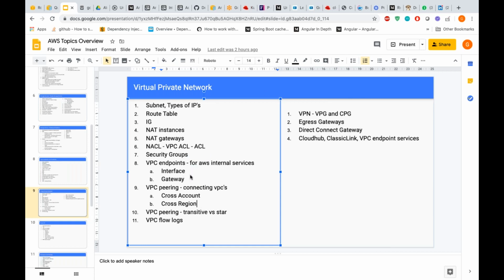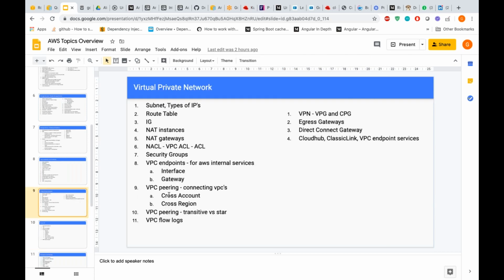Okay, so these are two types of interfaces in gateway. Just do check on these two. What is the difference or how they function? The differences are from the AWS side, how they are maintaining these two interfaces and gateways. So S3 and DynamoDB only come in flavor of gateway. The others are interfaces.